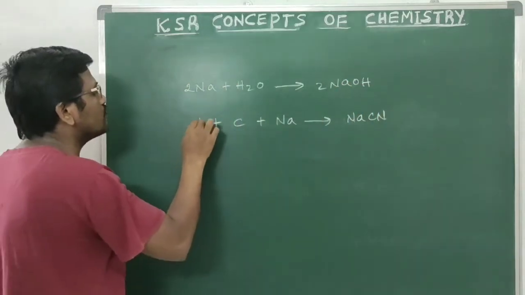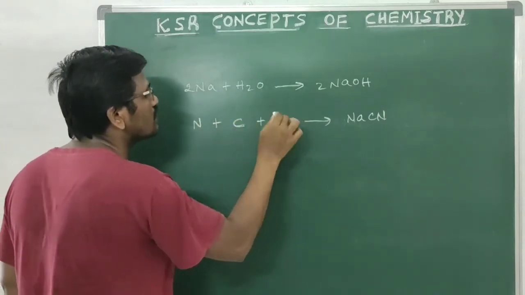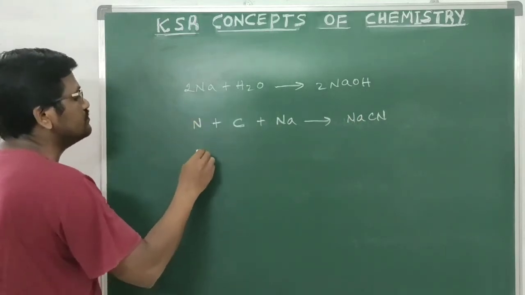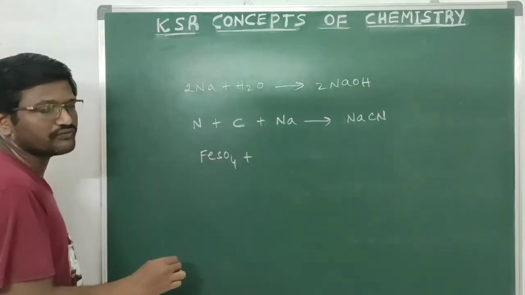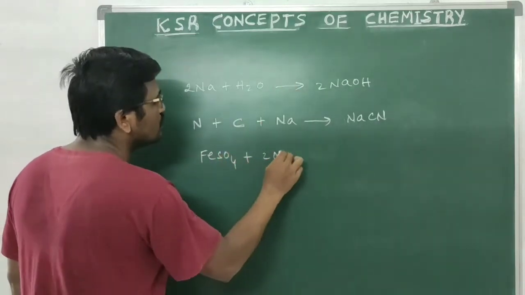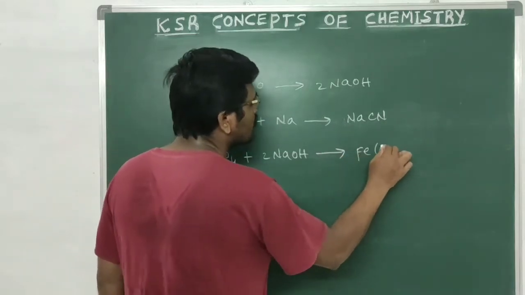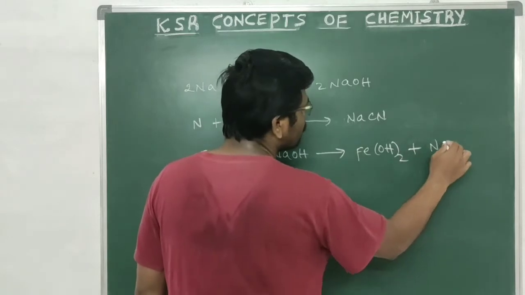And the freshly prepared ferrous sulfate will react with sodium hydroxide to give a green precipitate of ferrous hydroxide, and sodium sulfate will be formed.